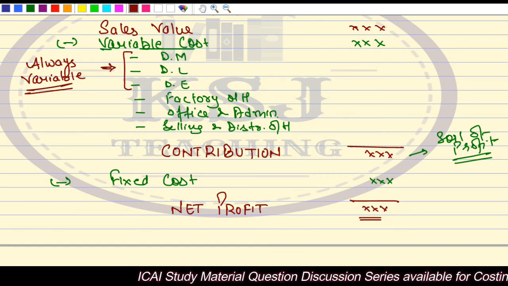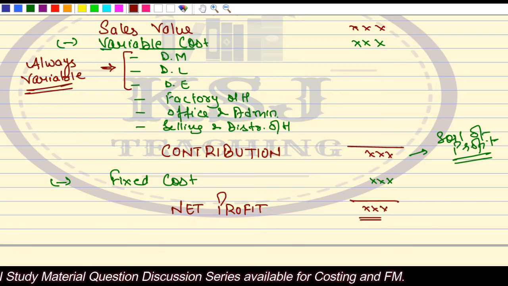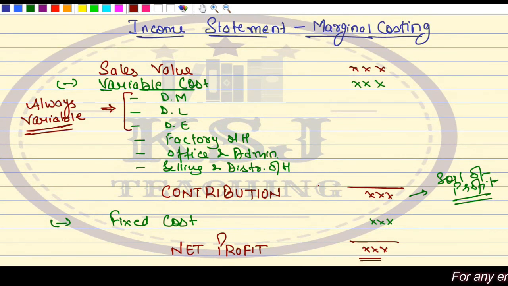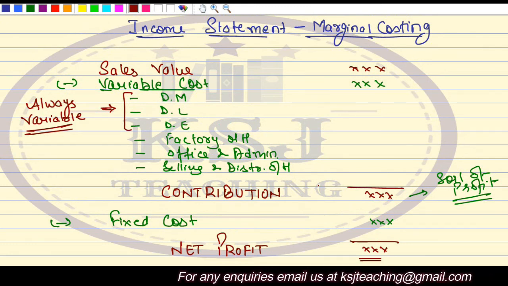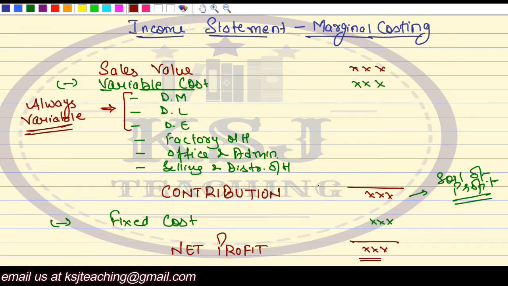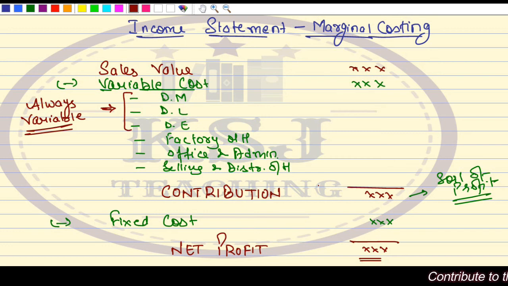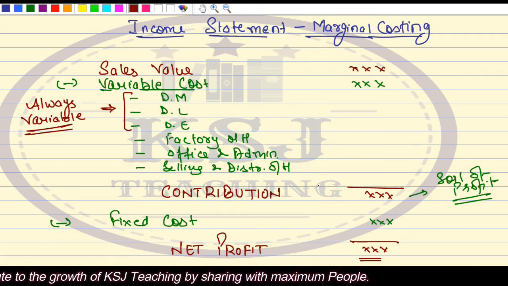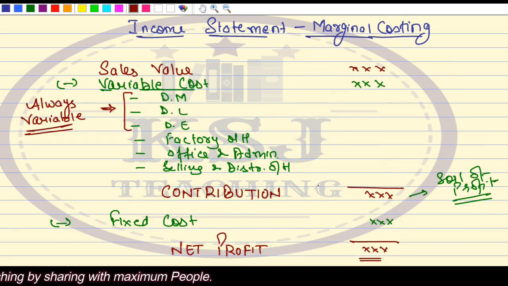right? Contribution is a sort of profit, but it is not your net profit, because the fixed cost is included in that. When you reduce the fixed cost from there, you will get net profit. So this is the income statement under marginal costing. Now this income statement is very, very important because the same income statement is used in the financial management also. Right? Multiple times, not in just one chapter. This income statement in the whole of financial management, we use this income statement that sales value less variable cost, contribution less fixed cost, net profit. There we call net profit as EBIT. Then reduce the interest, then reduce the taxes, then we get the final profits.